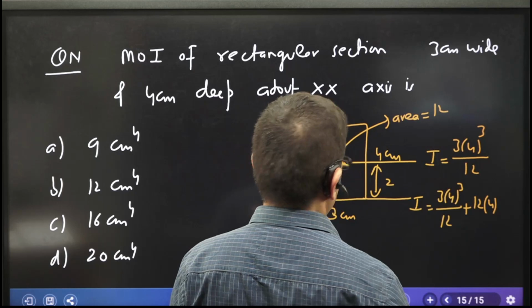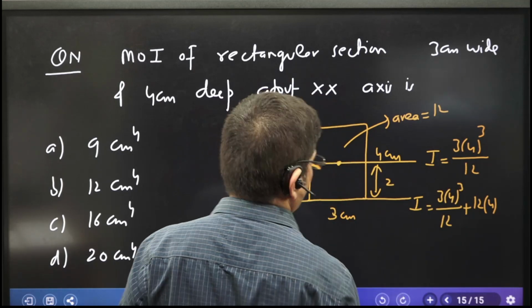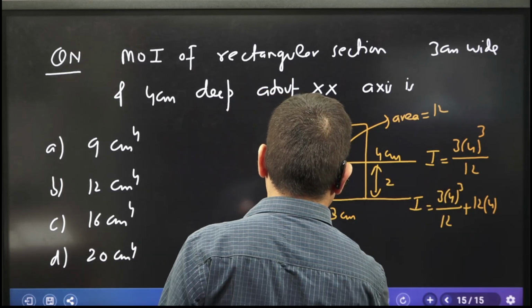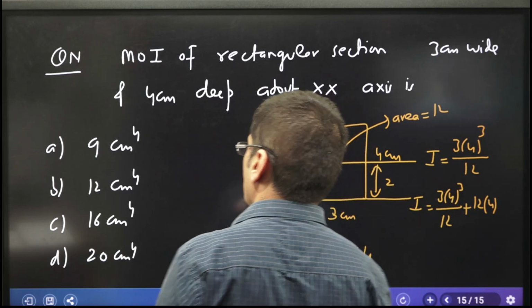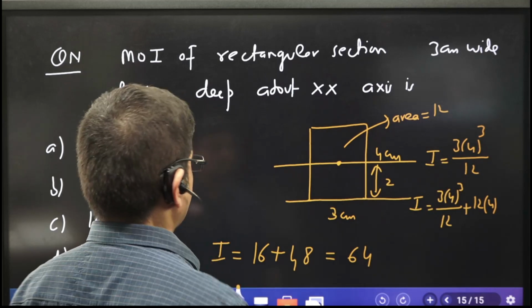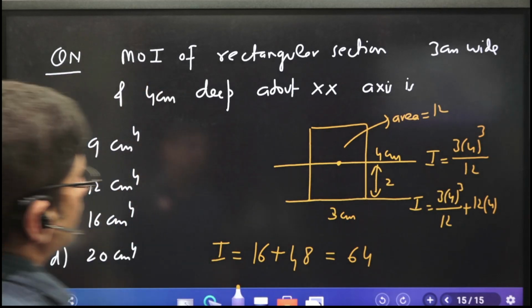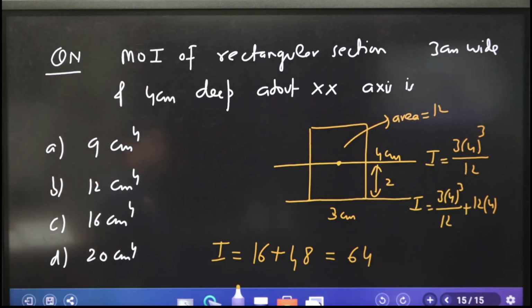So, 416 plus, okay, 48. How much is that? 64. No. How much can this be? About base x-axis. BD cube by 12. 16 is this. And then how much is this?